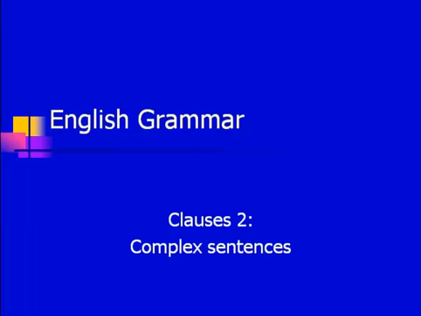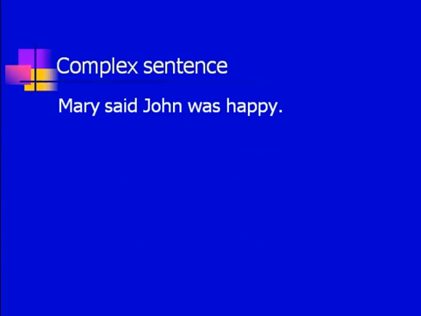In this video we're going to look at complex sentences. Now complex sentences are another type of non-simple sentences, so they have more than one subject and VP, but they look a bit different to compound sentences. Here's an example. Here you see, Mary said John was happy.